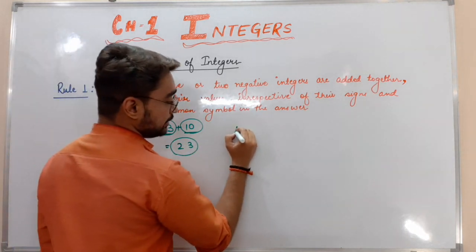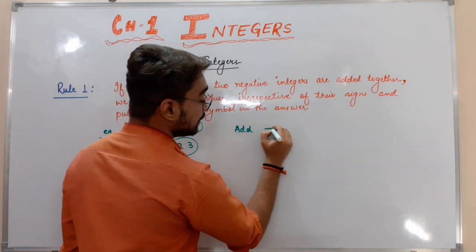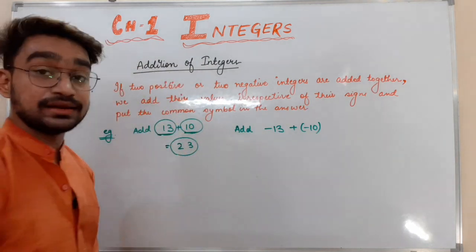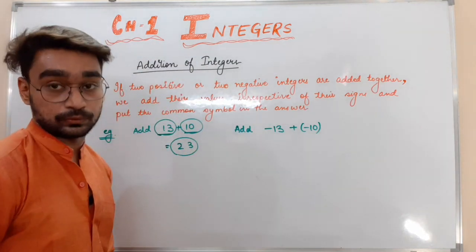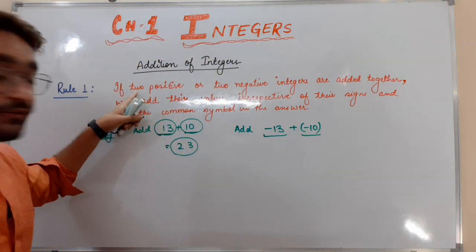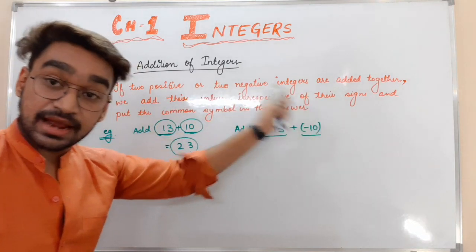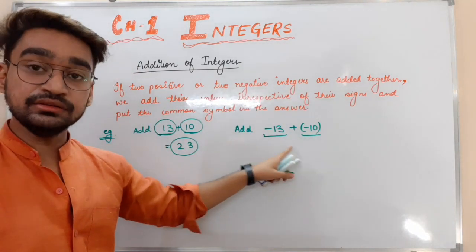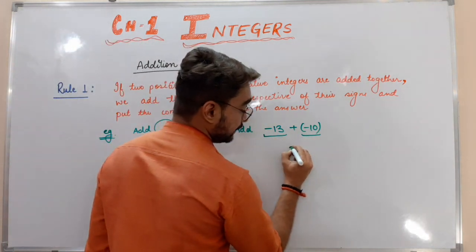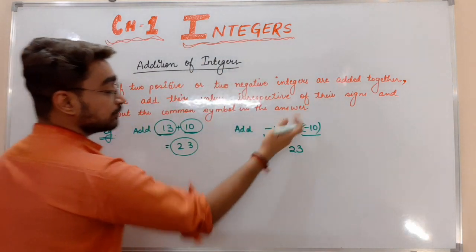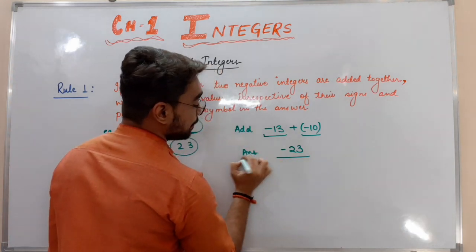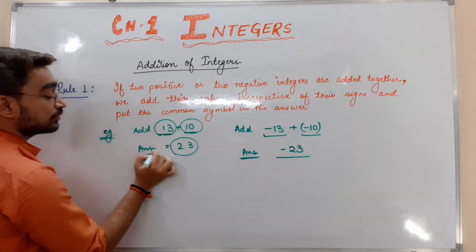Take one more example. Add minus 13 and minus 10, both are negative now. This is a negative integer, this is also a negative integer. The rule says that if we are adding two integers with the same symbol, we add their values irrespective of the symbol, 13 plus 10, 23, and just put the common symbol in the answer. What is the common symbol here? Minus. So here the answer is minus 23 and the earlier answer is positive 23.